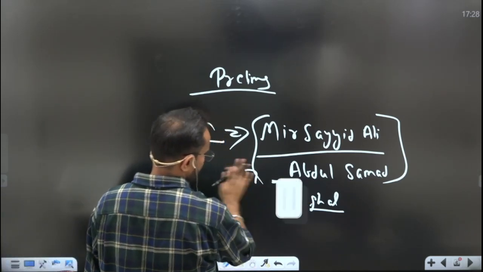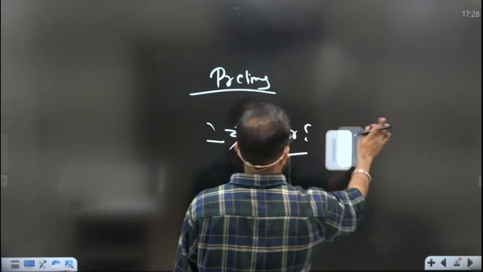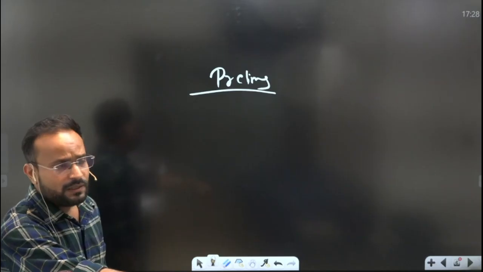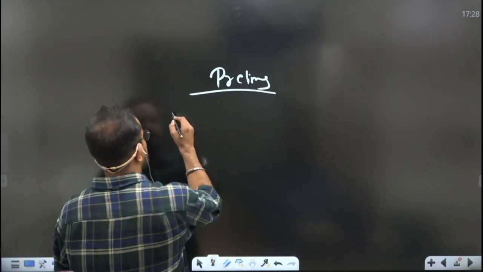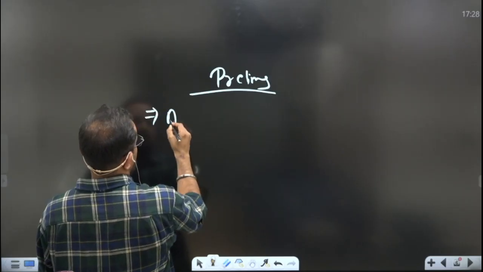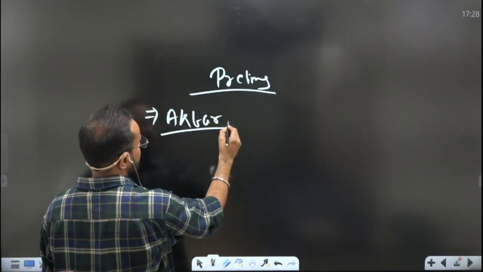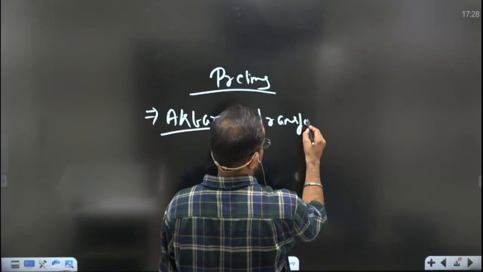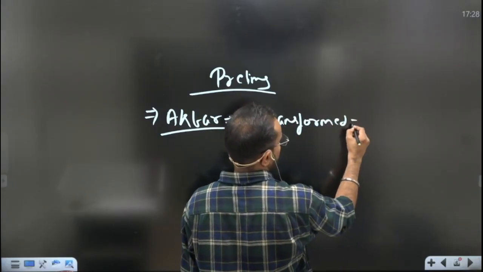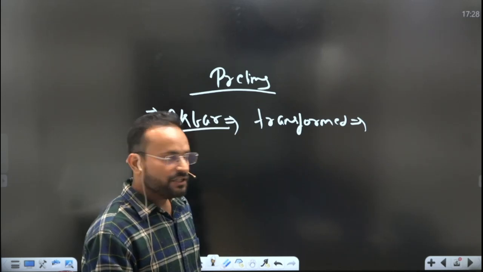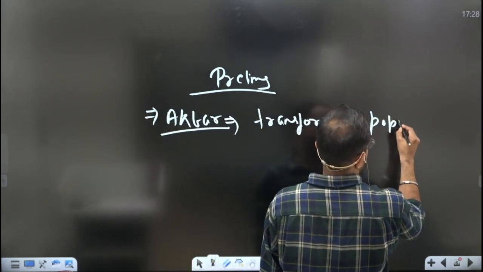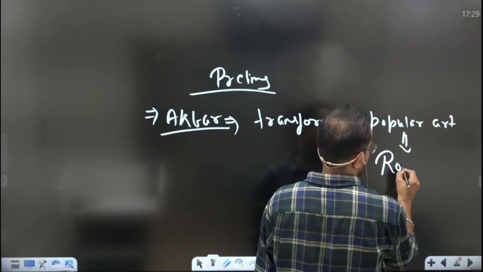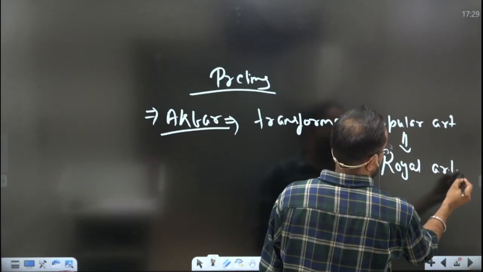Then let's move to the next king, that is Akbar, who arrived with the victory in the second battle of Panipat after defeating him. So Akbar is someone who is said to have transformed the Mughal painting tradition from a popular art form to a royal art form.